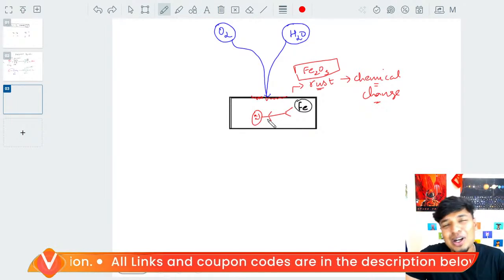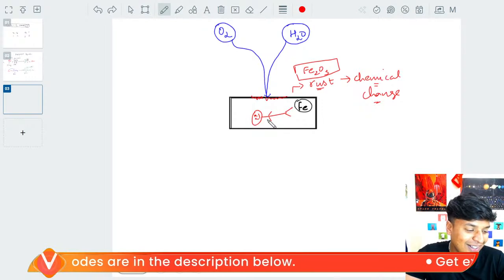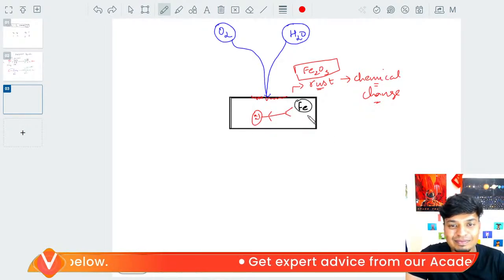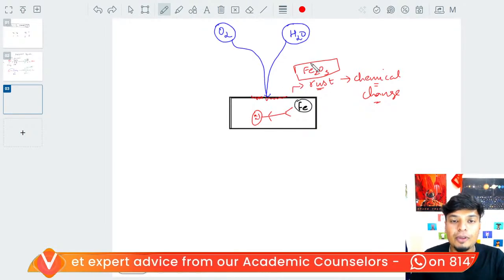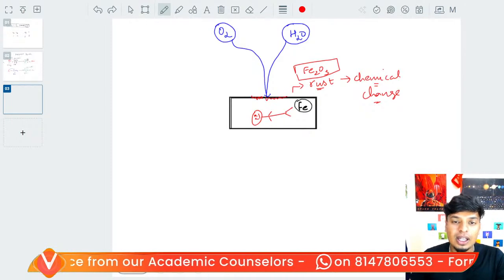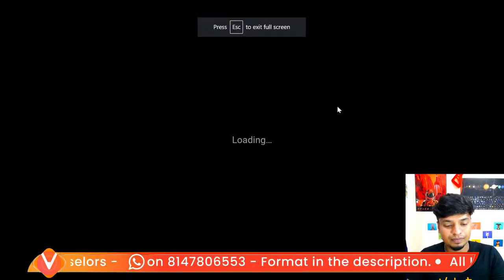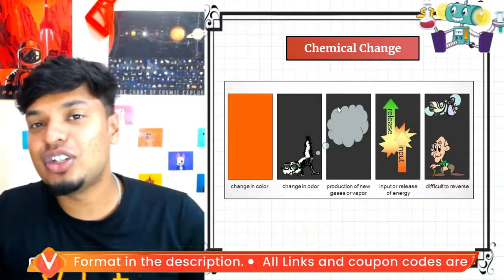Even Guddu is not able to die peacefully. What to do? Guddu is not able to die peacefully. Alright, that is one more example of a chemical change. Oh my god, how many examples did I give you today? As I told you, whenever a chemical change happens, there is a change in the color, change in the smell, right?